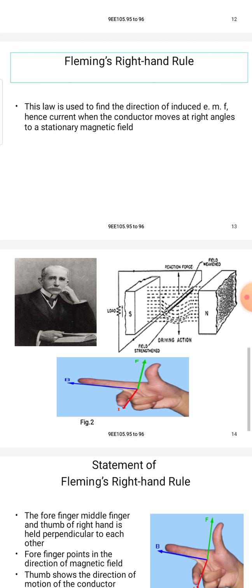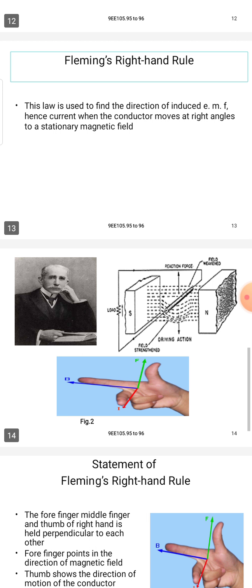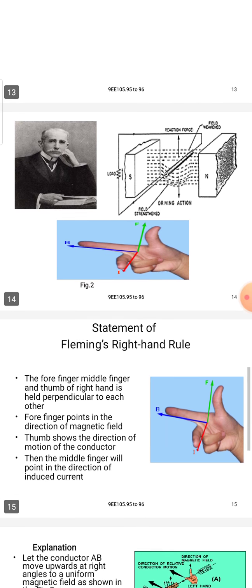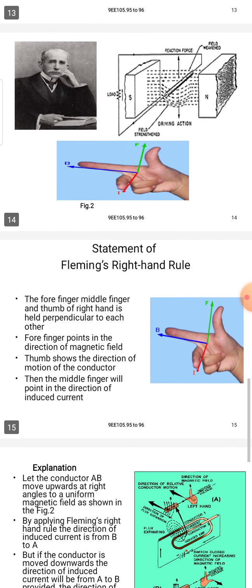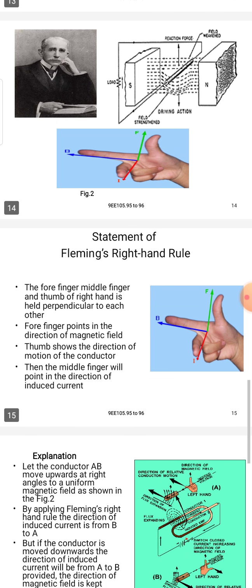This definition is important. This law is used to find the direction of the induced EMF, hence the current, when the conductor is moving at right angle to the stationary magnetic field. You can see the image of the Fleming right hand rule, where right angle means perpendicular to each other.